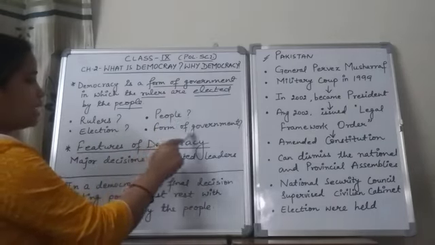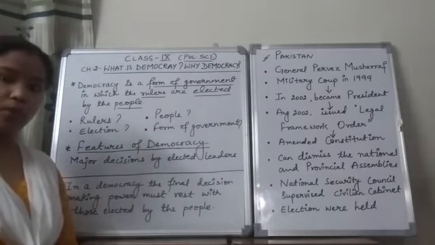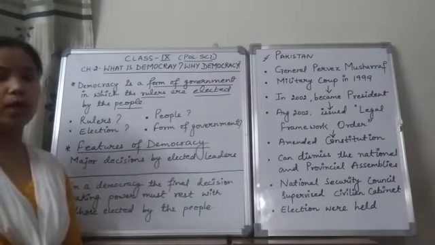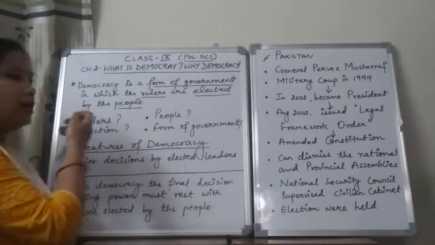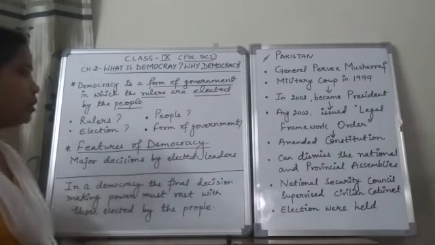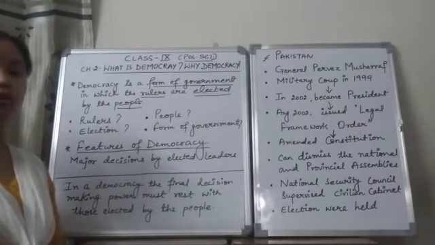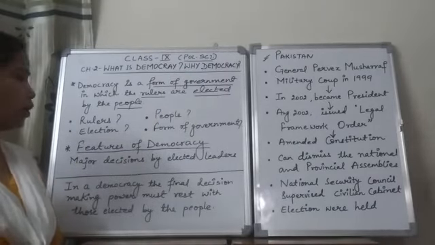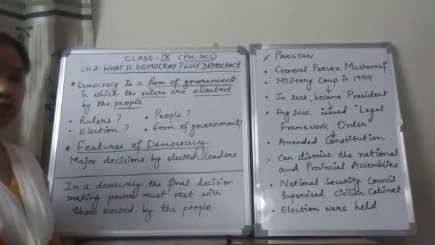Now the fourth one says a form of government, meaning which form of government are we talking about? Are we talking about monarchy or are we talking about dictatorship? So we will come up with the answers to all these questions, and we'll be finding the answers to these questions by knowing about the features of democracy. So here we are starting with the features of democracy.